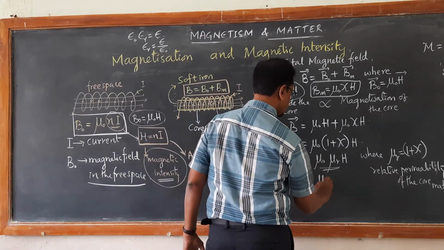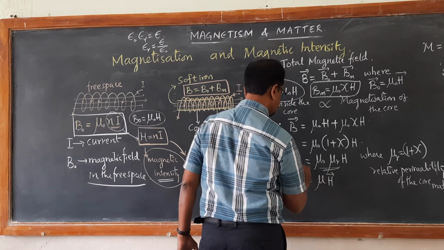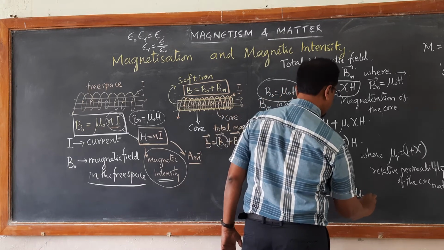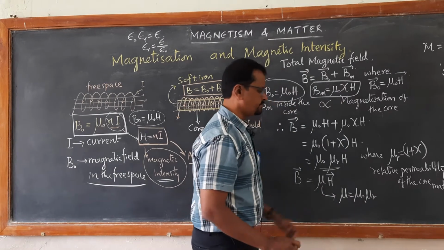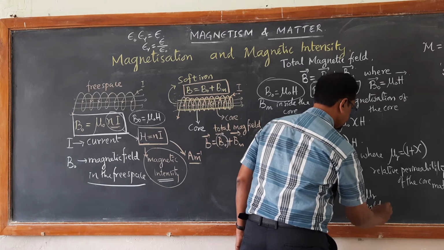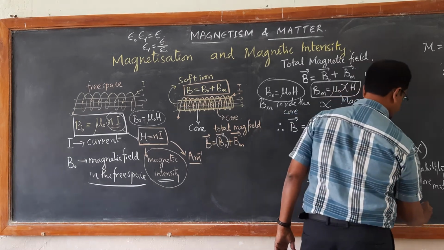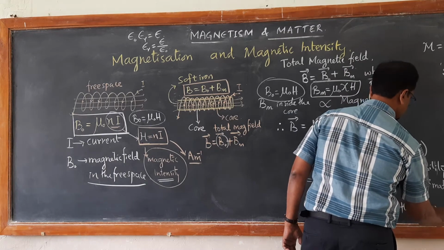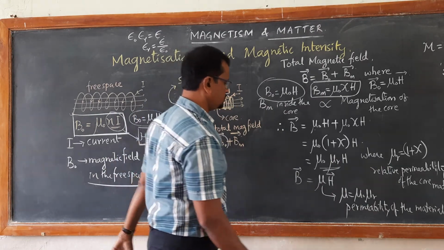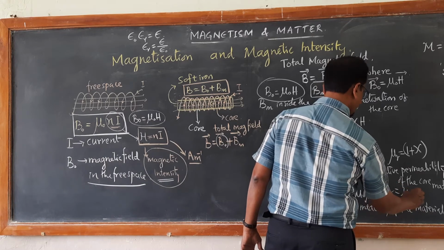Therefore, we write this simply as mu into H, where mu is equal to mu naught mu r, the permeability of the magnetic material or the core material that we have taken here. From this we can define mu r: mu r is equal to mu by mu naught.